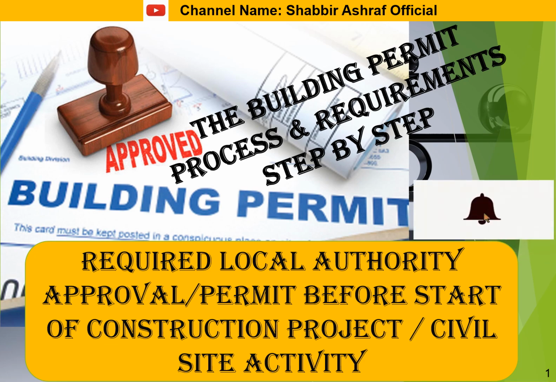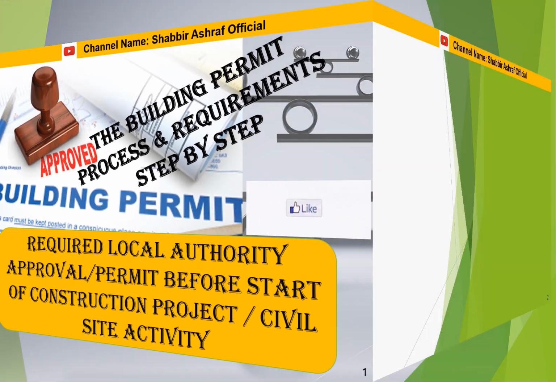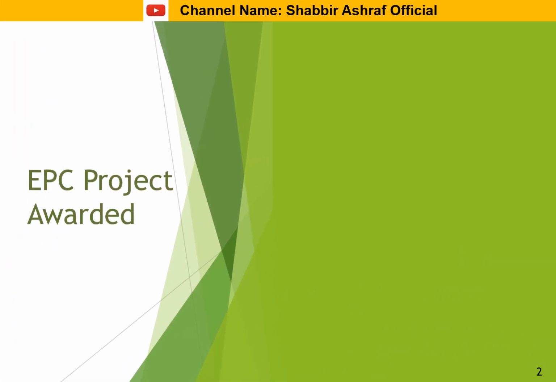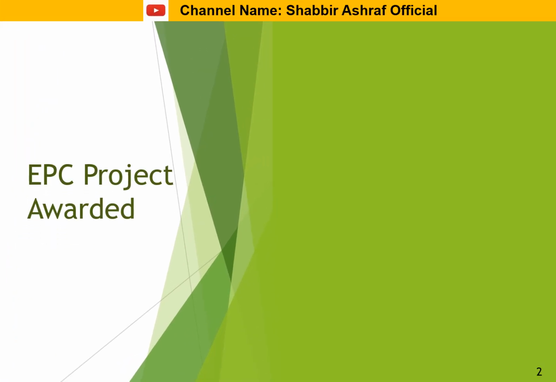Let's move on to the topic. As you are seeing on the screen, EPC project awarded. Once any project is awarded to the main contractor, what is the basic need? What is the basic requirement of the contract project, what will come with the project award?